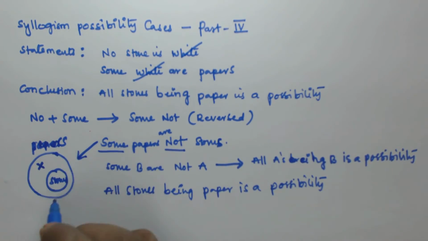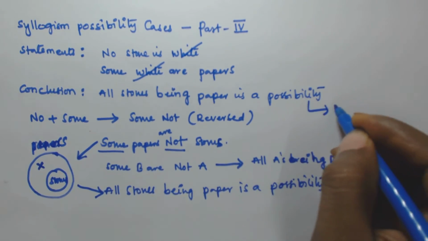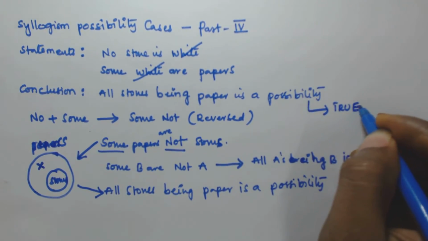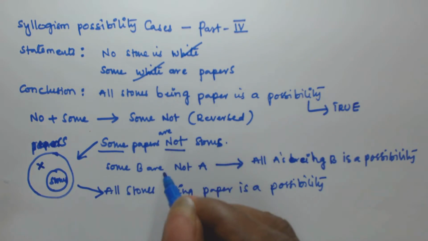From this one we can derive that all stones being papers is a possibility. This one is the stones. So using this Venn diagram also, we can derive that all stones being papers is a possibility. So the given conclusion is true. That conclusion can be derived from the given two statements.